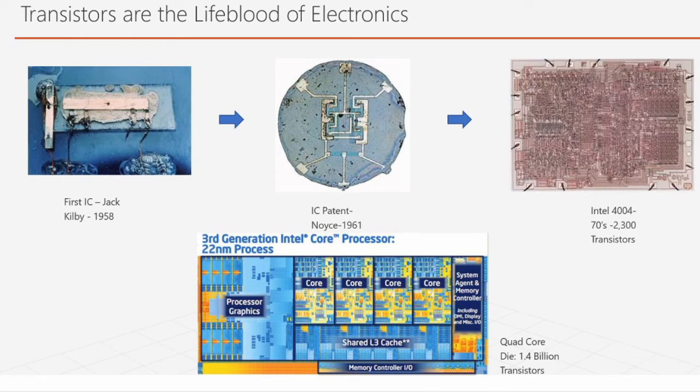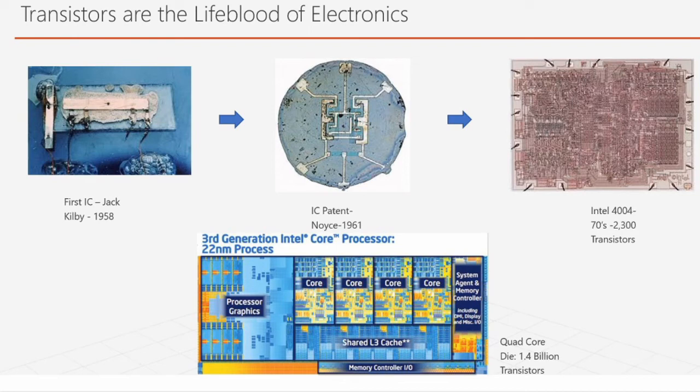If you see the first transistor, first IC, this is the first IC. It looks a bit crude, right? But then it has evolved. In 1970s, you had 2,300 transistors on the same area. And now you have 1.4 billion transistors in almost the same area. 1.4 billion, can you imagine that?